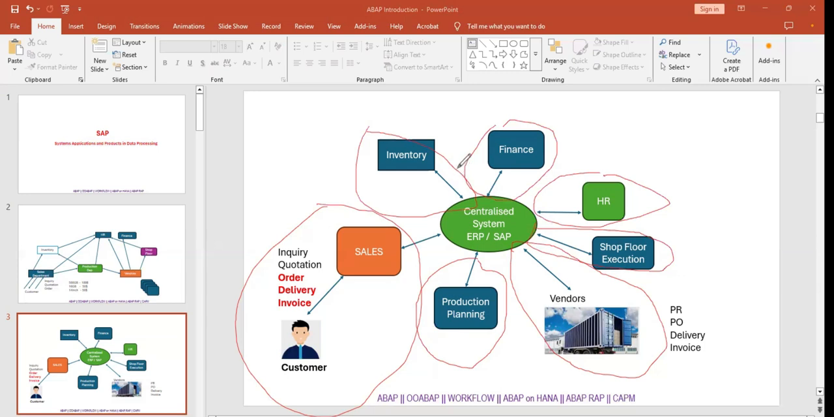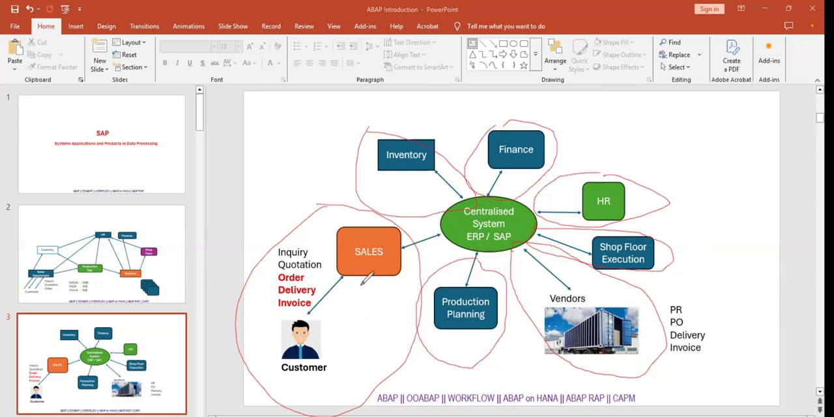Inventory is different, warehouse is different. So there are slight differences, but the people who work in that area have knowledge of both things. So it's completely related. Right, these are all integrated.